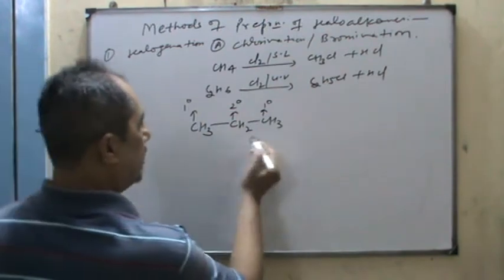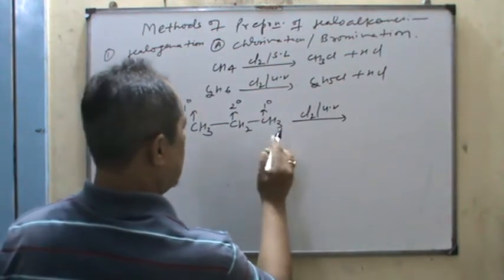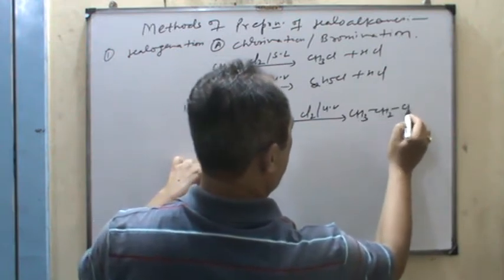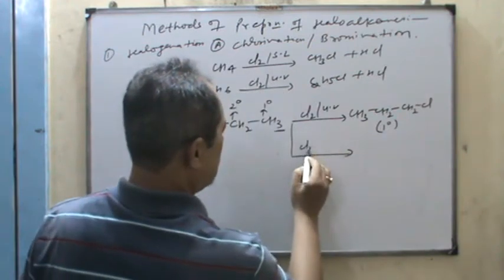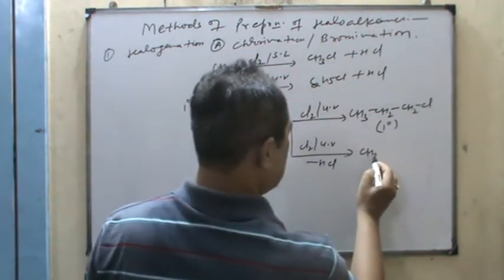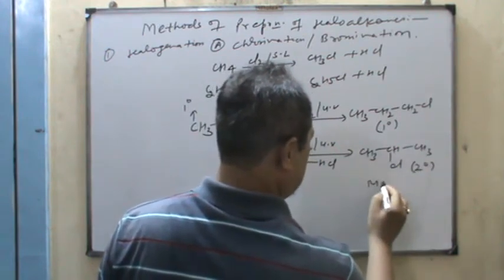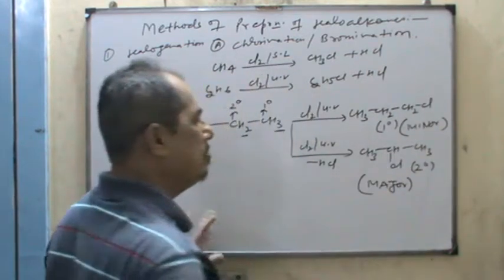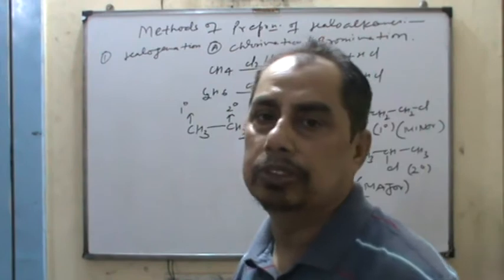But here, if they undergo chlorination in presence of ultraviolet rays, then there are two possibilities. Once you replace the hydrogen from this CH3CH2, it is 1 degree halide, and further the same reaction, but once you replace the hydrogen from secondary carbon, then it is not primary, this halogen is secondary, it is 2 degree. But here it is mandatory to write, it is major alkyl halide, and it is, what is that? Minor alkyl halide. Tell me anybody, why was the first one the minor and the second one the major?